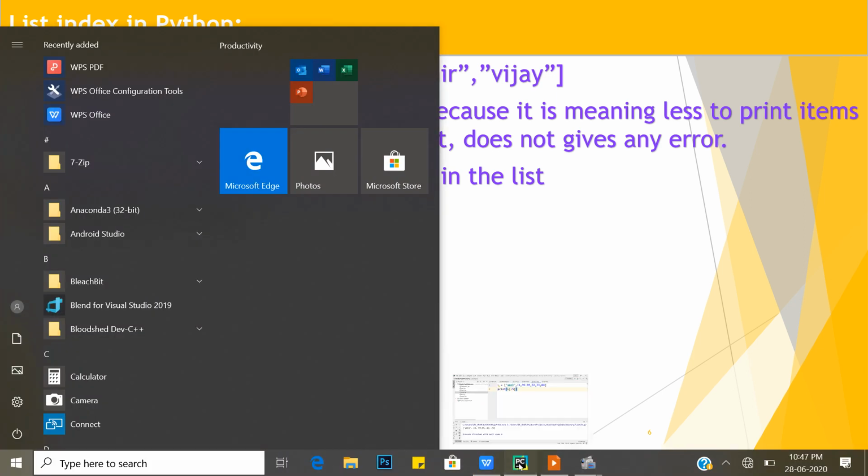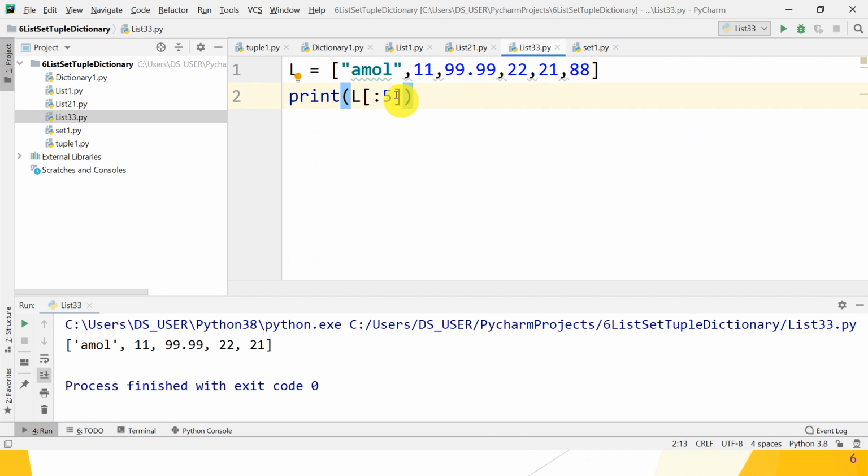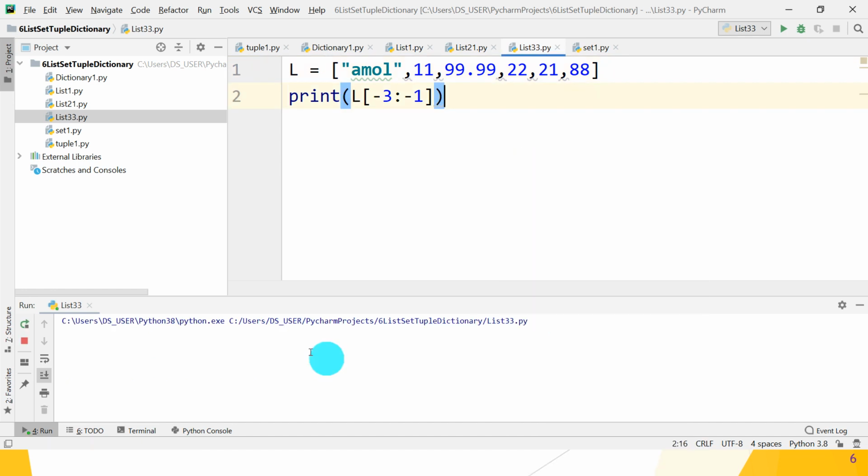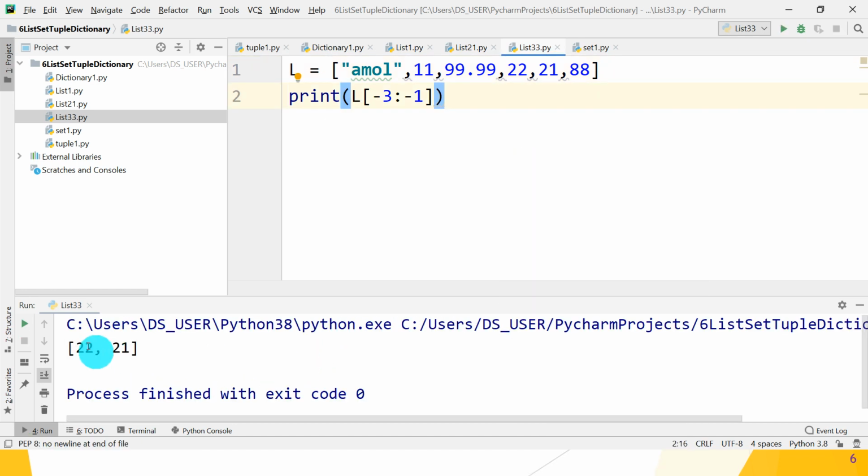So let's open the PyCharm IDE. What we want to do is minus indexing. So -3 to -1. What does it return? -1, -2, -3: 22 and 21 is the output displayed on the console as a new list. Yes, great.